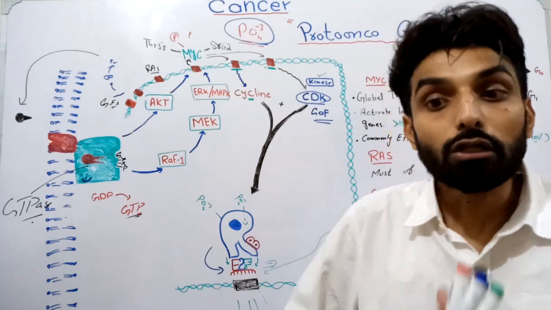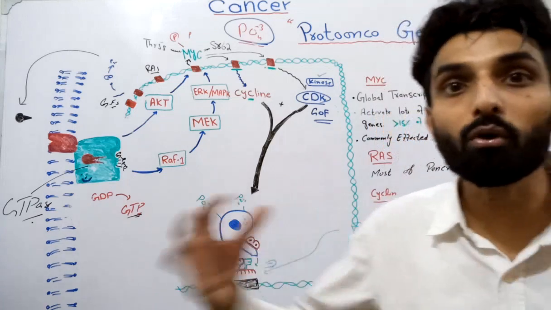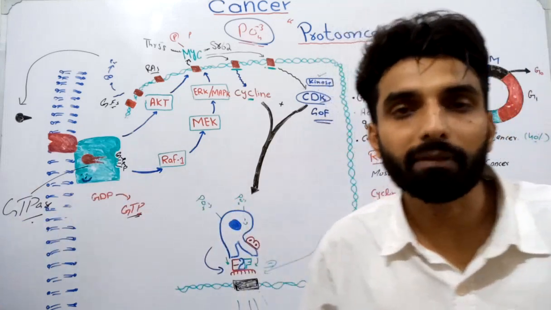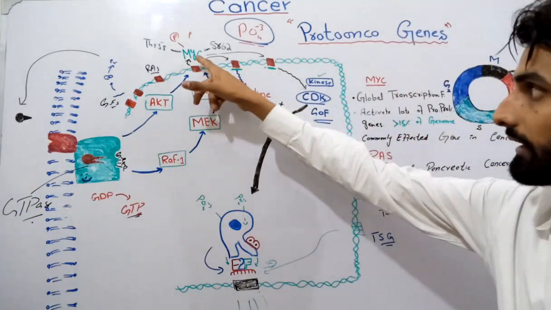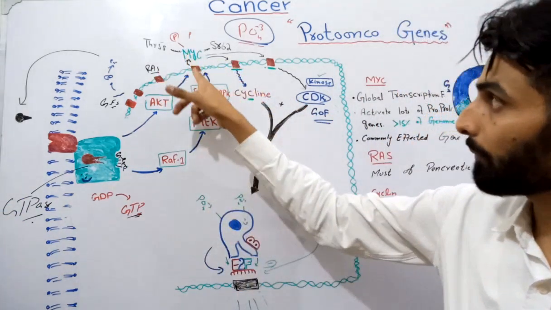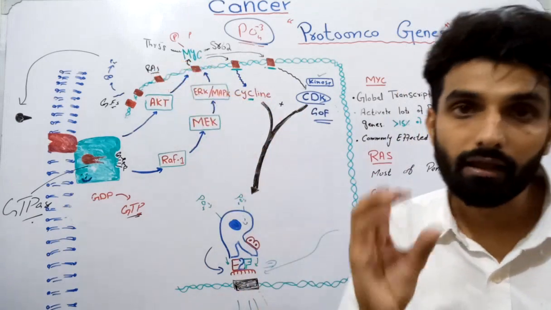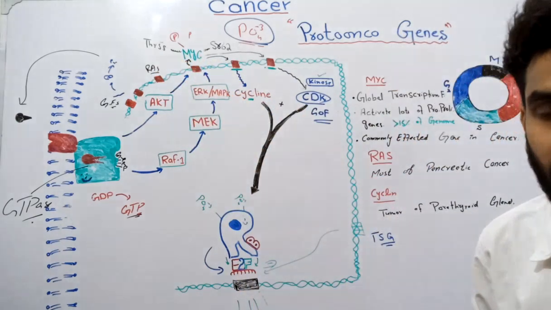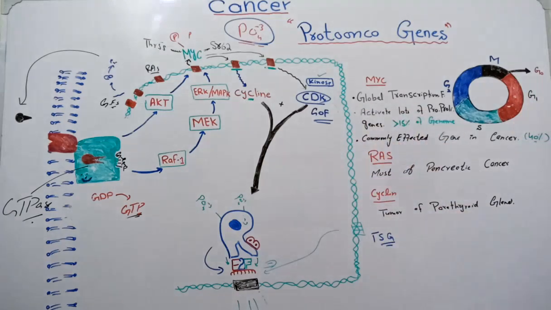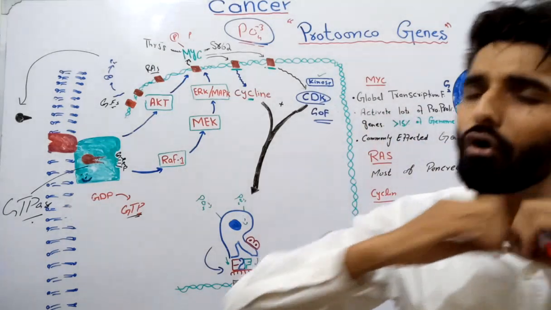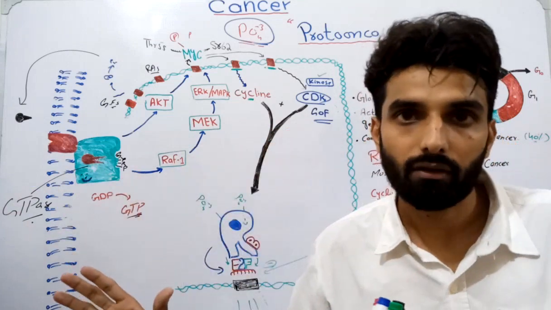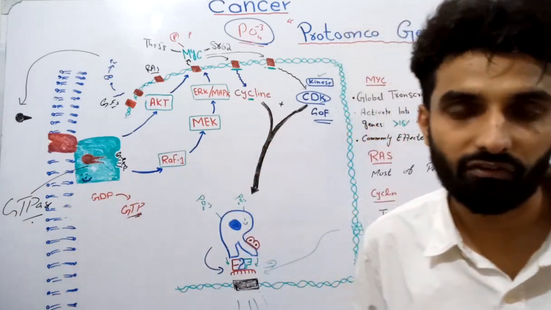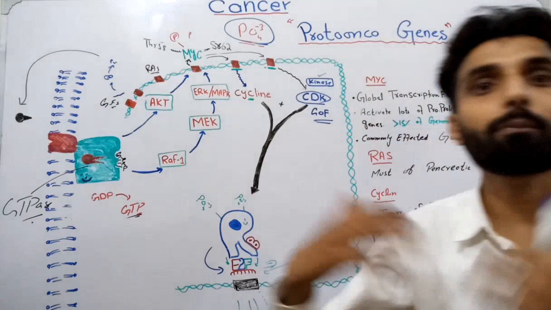It can activate those genes which help in the proliferation of the cell, which help in cell division. So that protein is a transcription factor that can activate lots of other genes, only pro-proliferative genes, which can stimulate the process of proliferation and cell division of a cell.